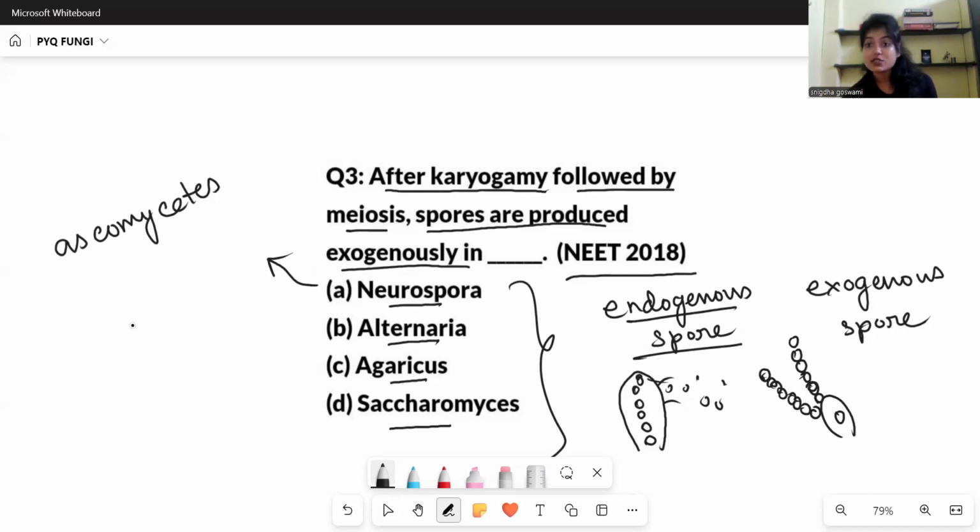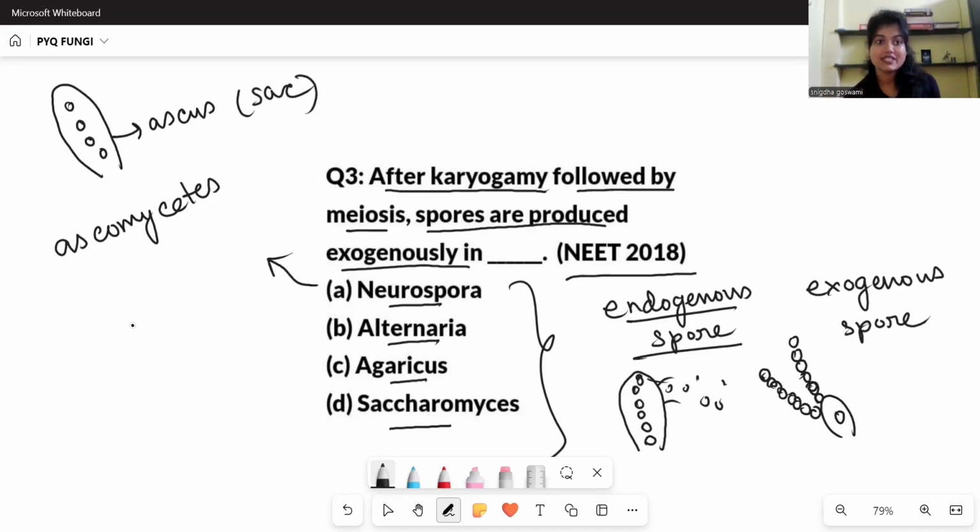In ascomycetes, the spores are inside a sac called ascus. Inside the sac, the spores are present. So this is endogenous. Sorry, so these are endogenous spores.